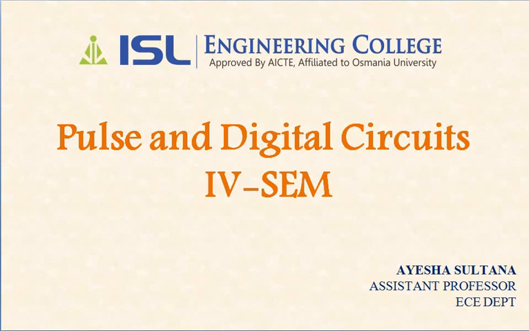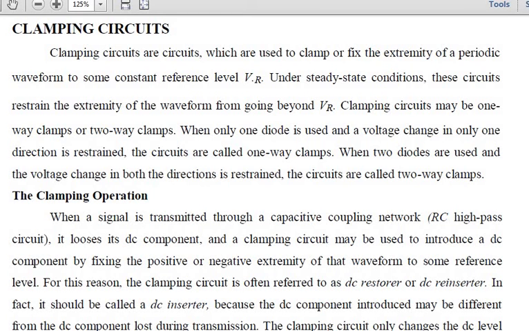Fine. So this is the clipping circuit that we are going to discuss today. Before we move on, what is meant by clipping? Clipping means removing or cutting a part of the signal which has been distorted. In clipping circuits, we remove the undesired part of the waveform and transmit only the desired part.